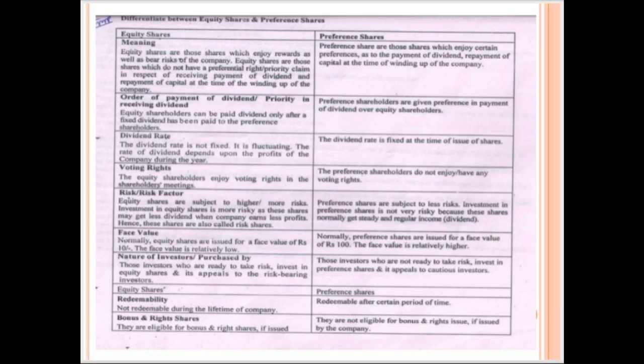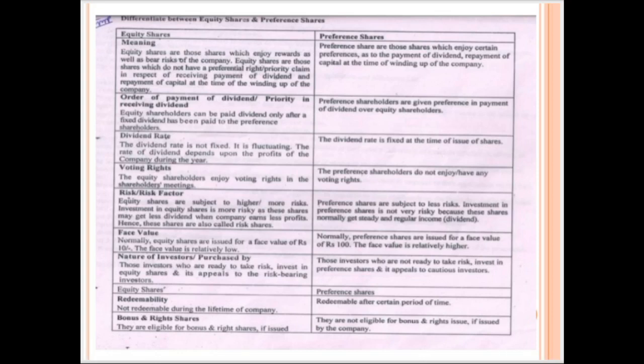So, at the time of the division of profits among the shareholders, preference shareholders were given preference. They were paid earlier than the equity shareholders.